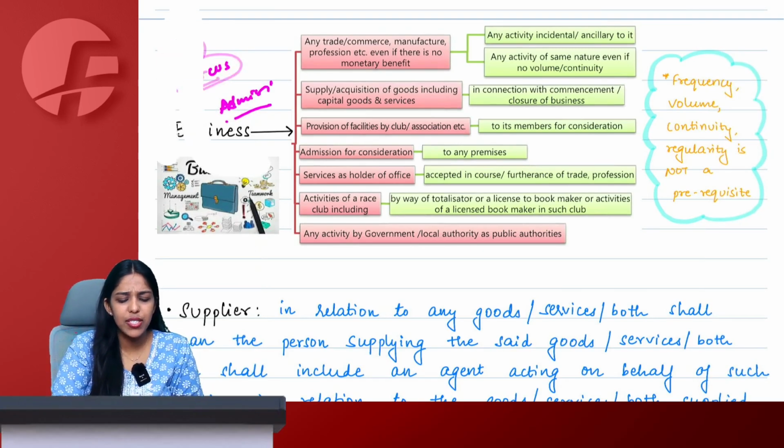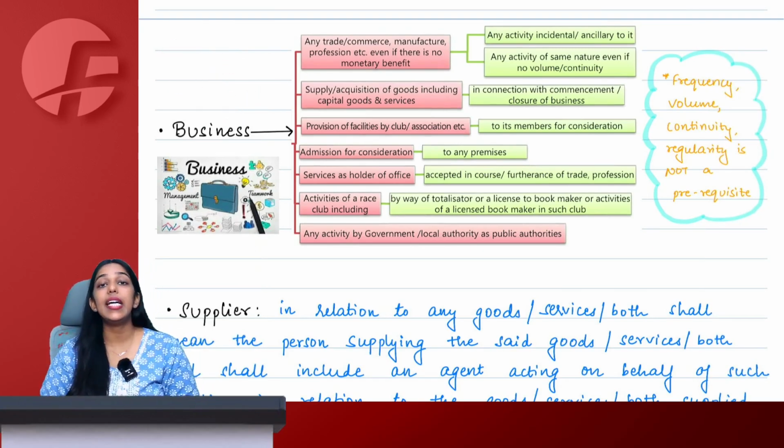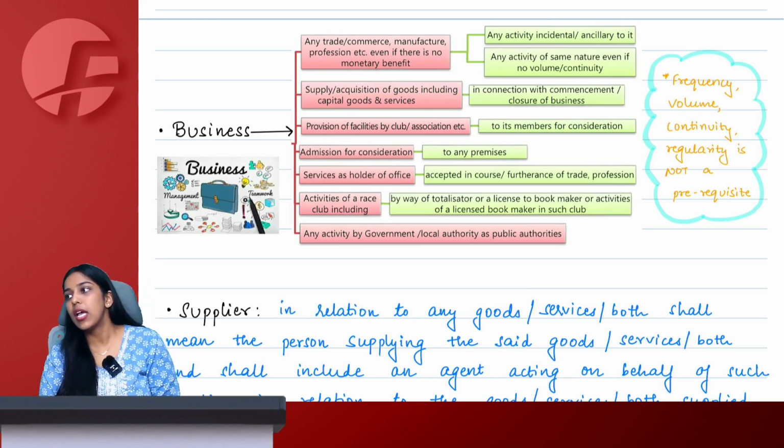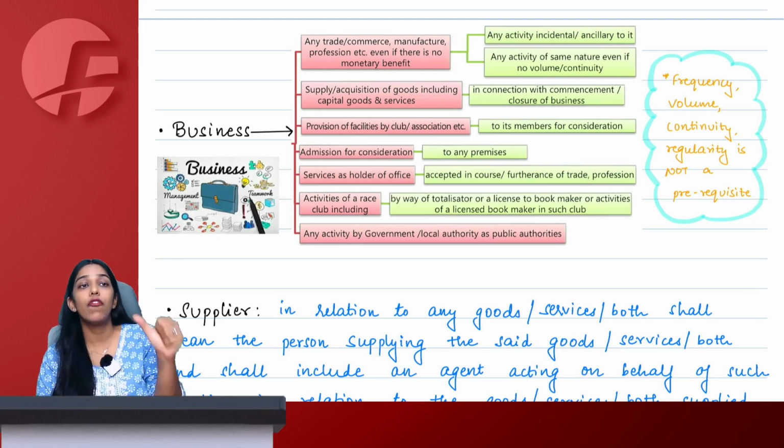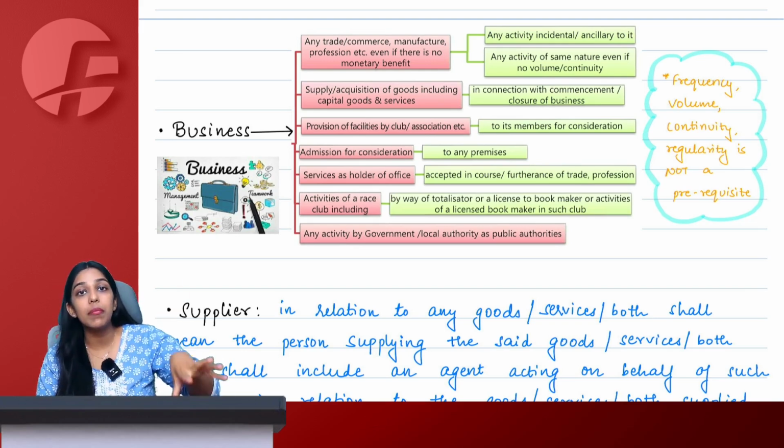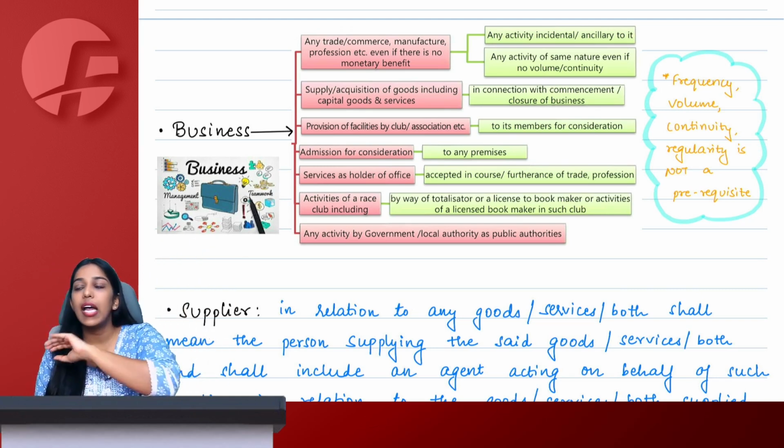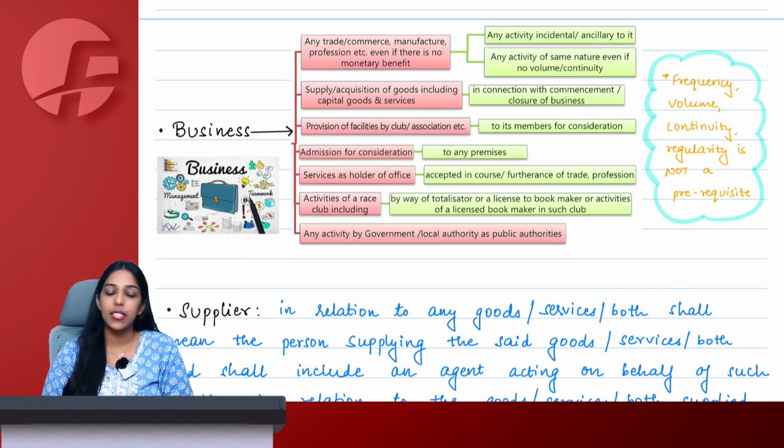So the definition of business is extremely simple. The intention has to be of business. Now in reality, even if you are making losses, even if you are not earning money, it doesn't matter, it will still be considered as business only. Your frequency, volume, continuity, regularity, nothing matters. Your intent matters. And now the amount charged to become a member of a club, for horse racing, for admission to any premises, for your main business, for anything ancillary to your business, everything is considered as a business only.